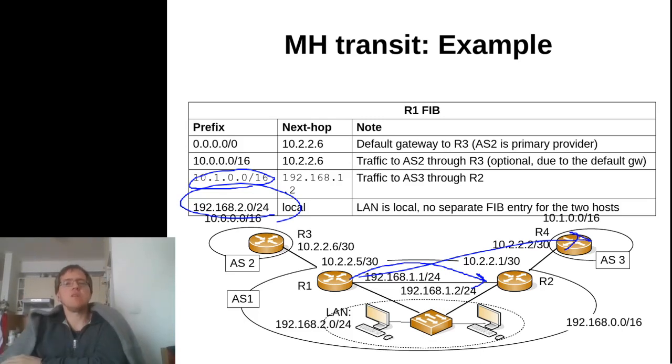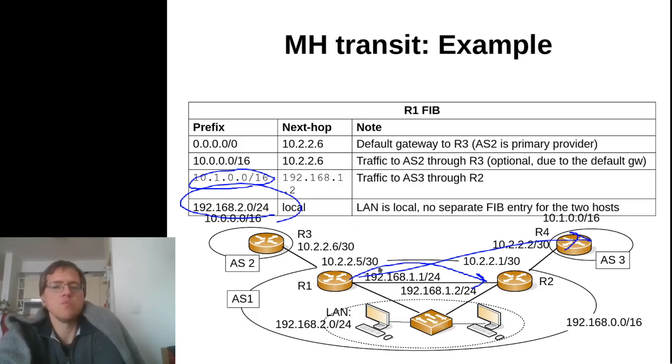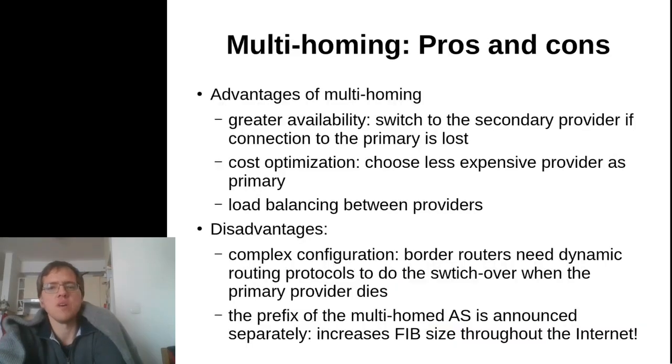What we see in this example is that multi-homing already raises a couple of strange questions, because the customer AS will need to operate separate border routers to benefit from the higher availability that it gets with multi-homing. But then connectivity through multiple border routers will raise all sorts of different issues, which usually necessitate dedicated network administration and network management already in the customer AS and the customer organization, even though we've seen that in single homing we didn't need that. And this brings us to the last slide of this lecture, the comparison of multi-homing to single homing.